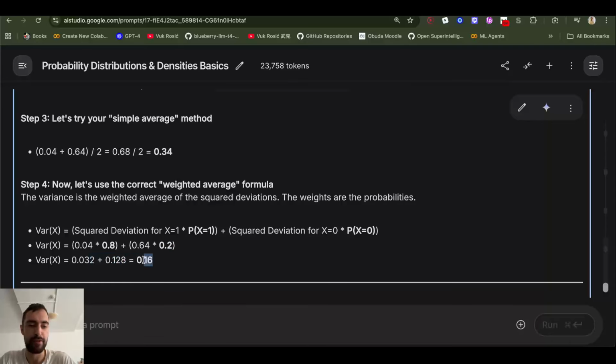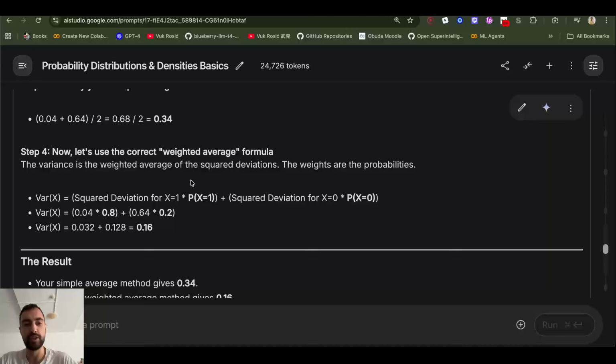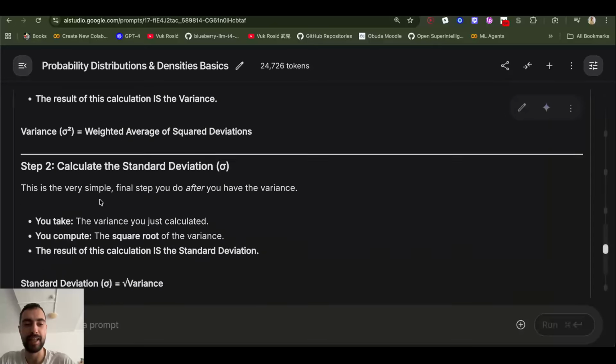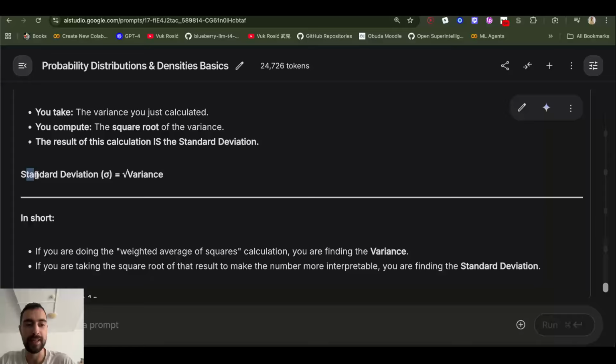So this is the variance, the weighted average of square deviations. So we just got introduced into this new popular concept, variance. So it's just a weighted average of squared deviations that I just explained. And if you take a square root of the variance, you get standard deviation. So standard deviation is the square root of the variance. But let's go step by step.